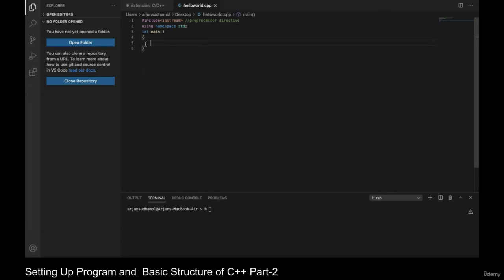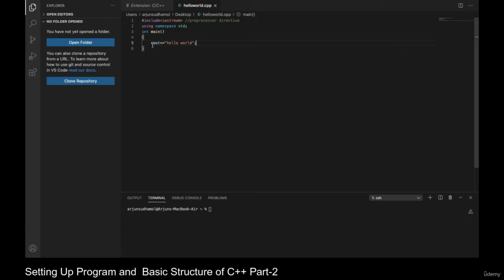So let's write our first statement: cout, hello world, and we put a semicolon at the end of the statement. This is because all C++ programming statements, except some, end with semicolons. These are all statements in C++, and these statements will always end with a semicolon.